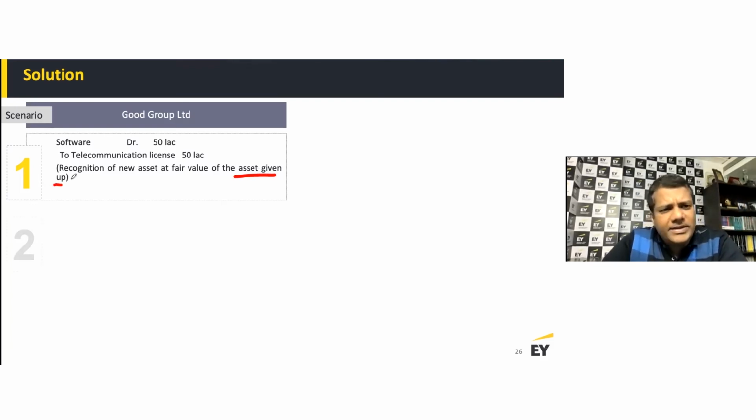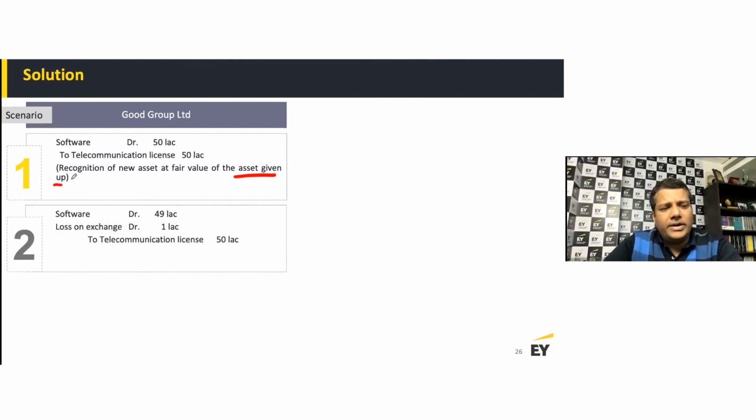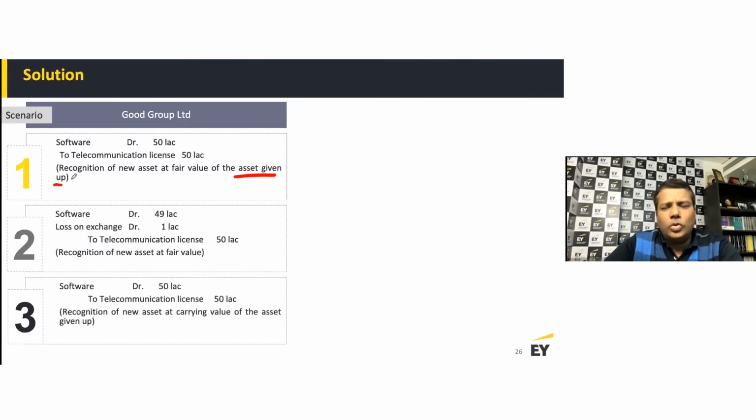Now, look at scenario two in the books of Good Group Limited. There's only one fair value available, which is easy. The fair value of the asset which I've received is 49 lakhs, and I have the carrying value of the telecom license at 50 lakh. So there will be a loss on exchange. Now scenario three: neither fair value is available. If the fair value is not available, then I record at the carrying value. My carrying value of the telecom license was 50 lakh, so I'm going to record software at 50 lakh and telecom at 50 lakh. So there is no gain or loss.